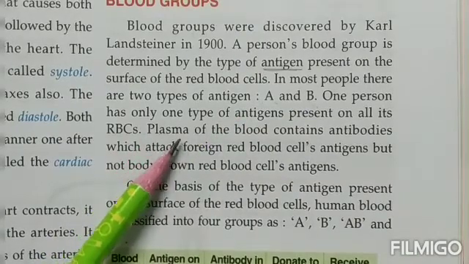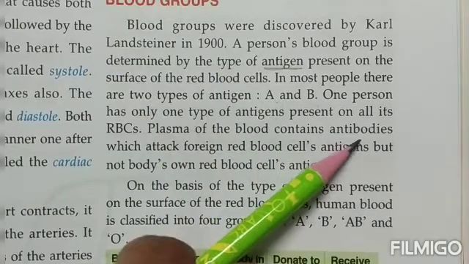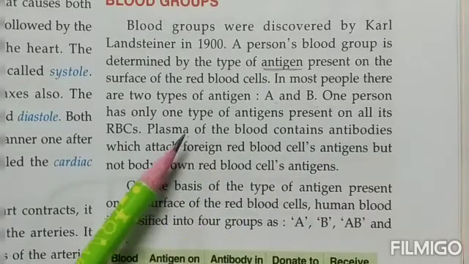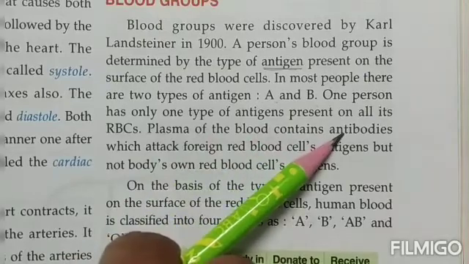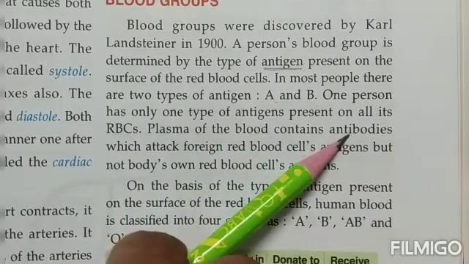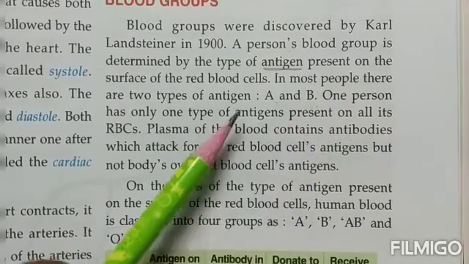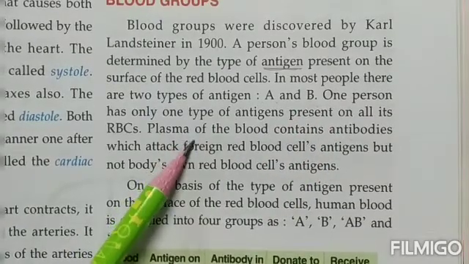Plasma of the blood contains antibodies. Now what are antibodies? These are also a kind of proteins, children, that attack the other substances that enter inside our body.